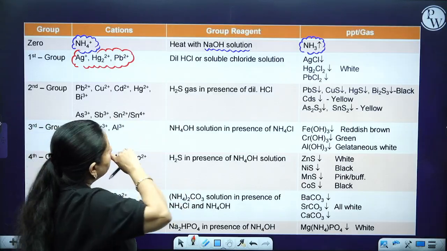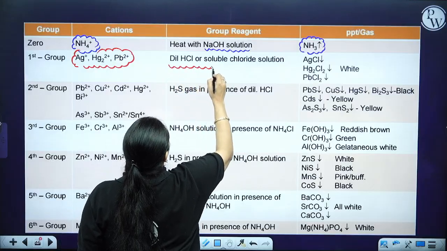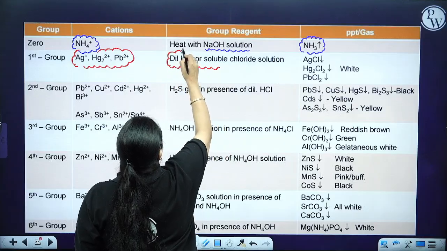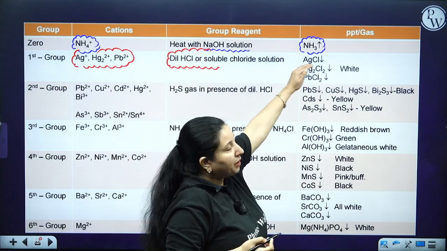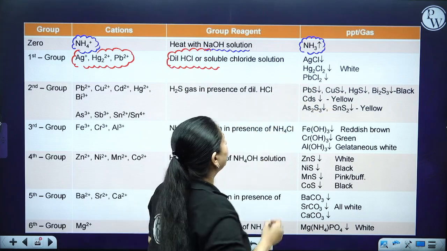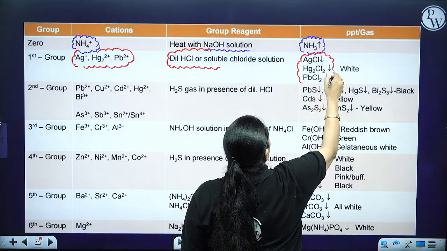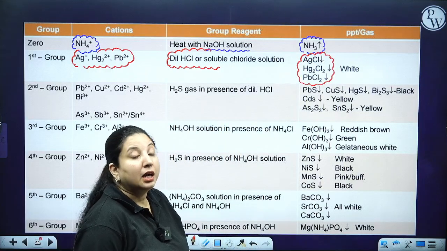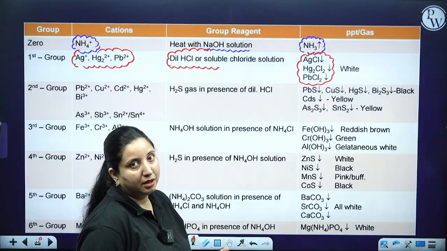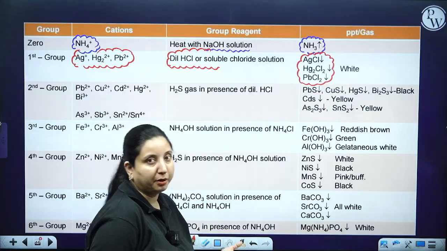Now what you have to do is add dilute HCl or any soluble chloride solution. You are going to get a white precipitate. If you get a white precipitate, then there is a possibility that any one of them may be present. Then we will be doing the confirmatory test.